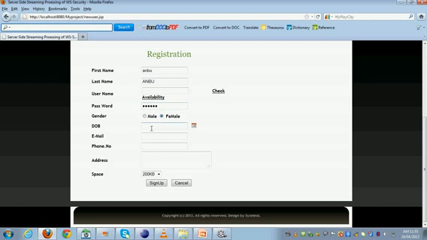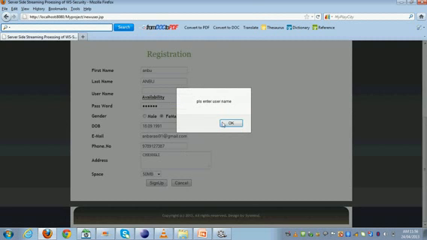We select the gender, male or female, and give the date of birth. Then we give the email ID, phone number, and address. We have to select the space depending upon the data. If we send a large amount of data, we give a large space; if it is small data, we give a very small amount of MB. Then we sign up.